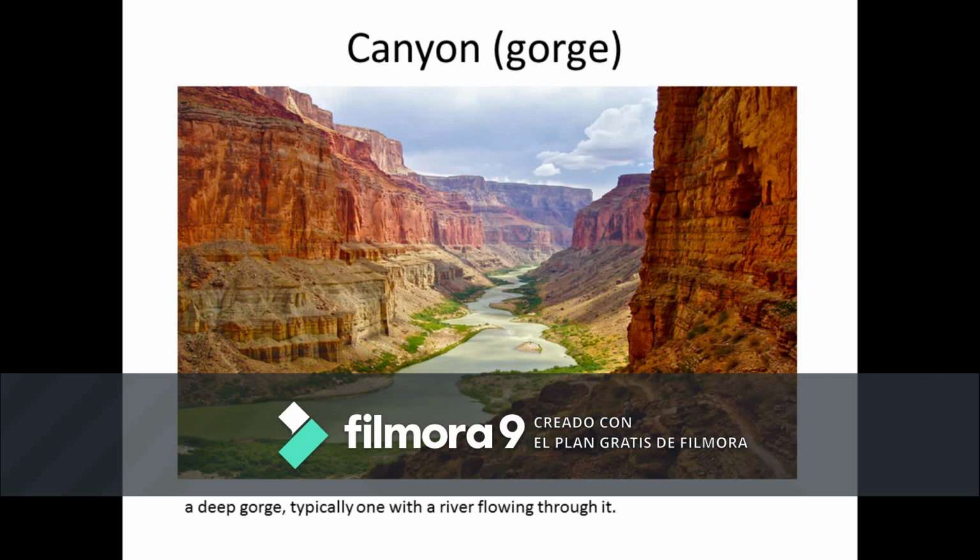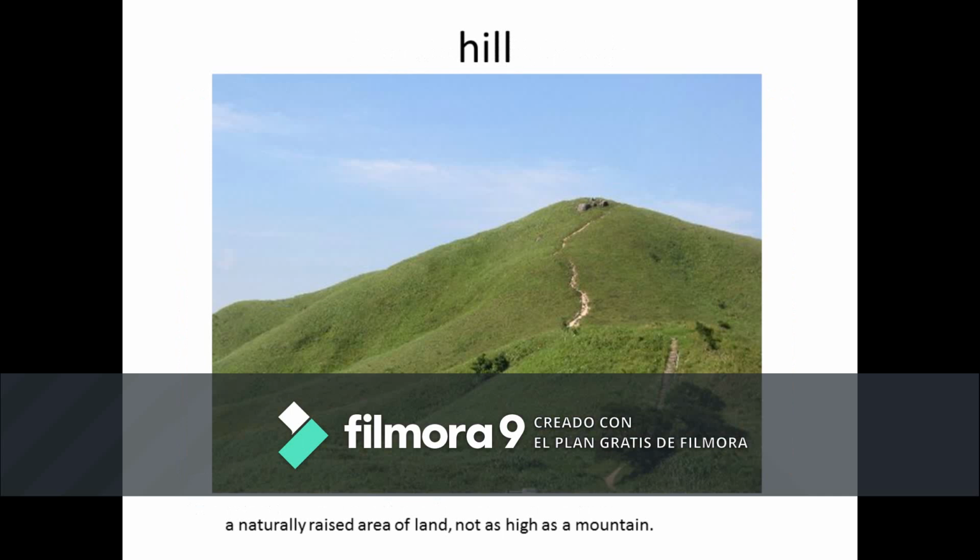Canyon, typically one where you have mountains on either side, and these have been formed for years and years altogether, and it's typically one with a river flowing through it. So that is known as a canyon. In British English, it's known as a gorge. So when you see the word gorge, don't get confused, it's the same as a canyon.